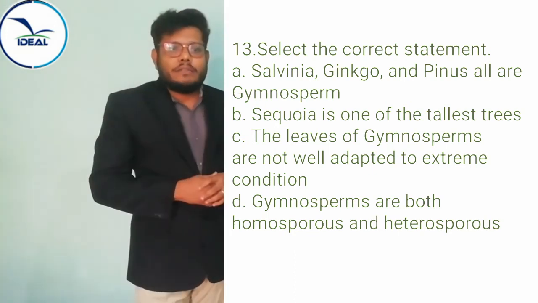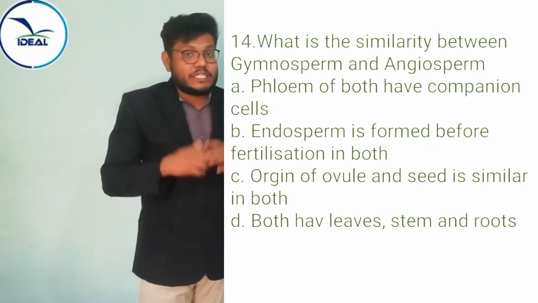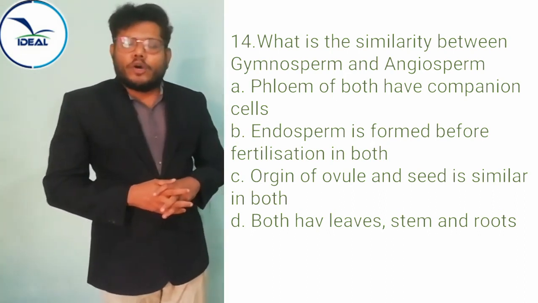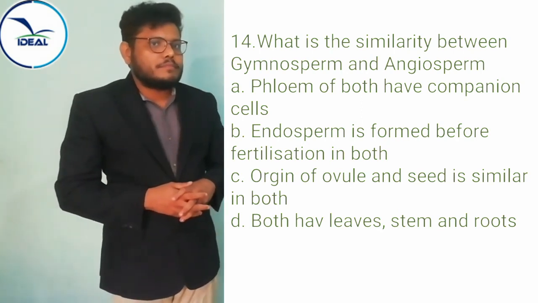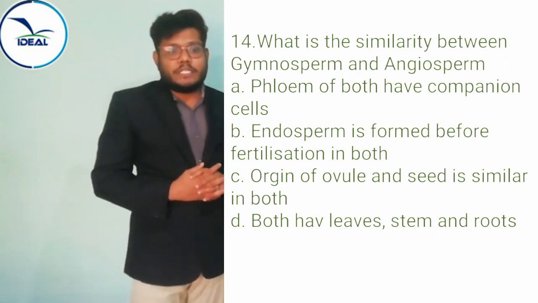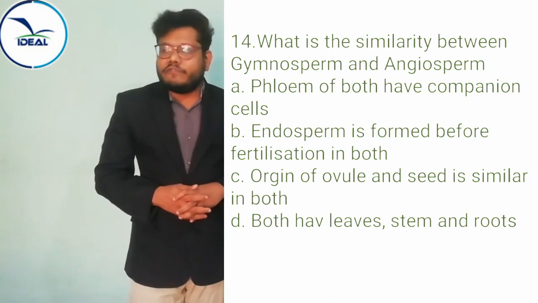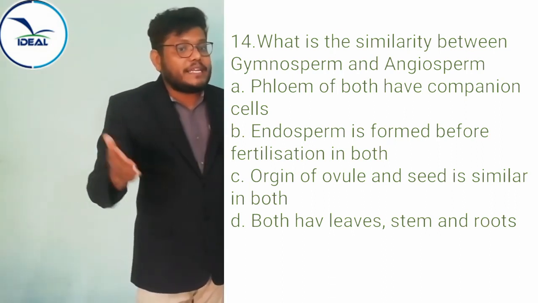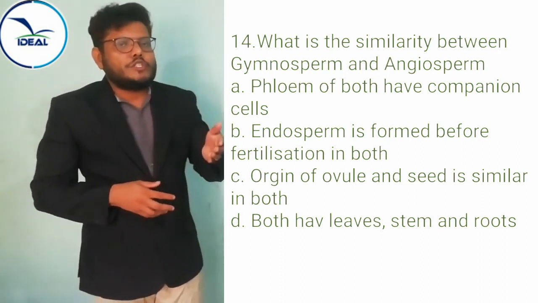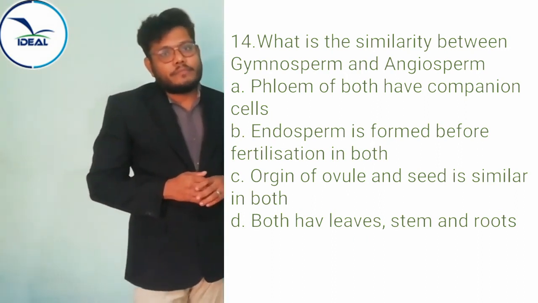So the next question, what is the similarity between gymnosperm and angiosperm? Option A, phloem of both have companion cell. Option B, endosperm is formed before fertilization in both. Option C, origin of ovules and seed is similar in both. Option D, both have leaf, stems and roots. What is the similarity between gymnosperm and angiosperm from these particular options?